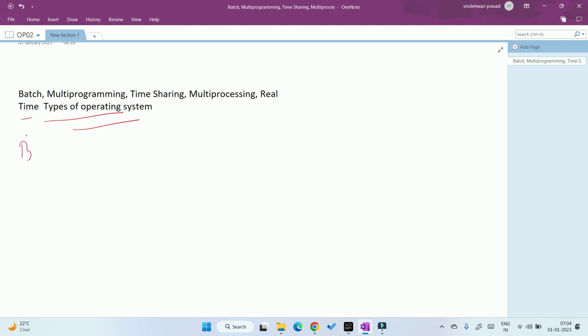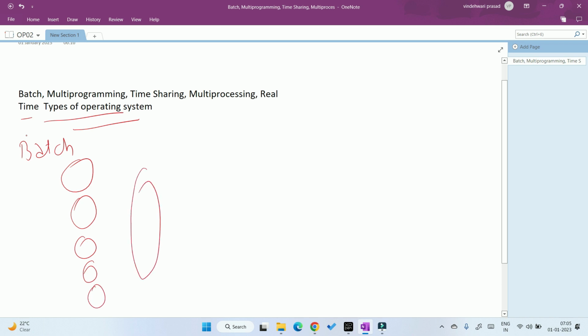So the first one is batch. Here the jobs are done on the basis of batches. Suppose you have lots of jobs. So what does the operator do here? The operator makes batches of the jobs on the basis of similar types of jobs, one batch, two batches, and here the CPU is present.